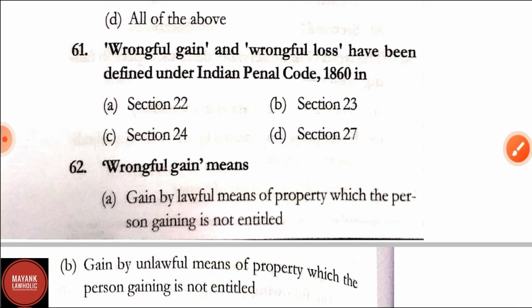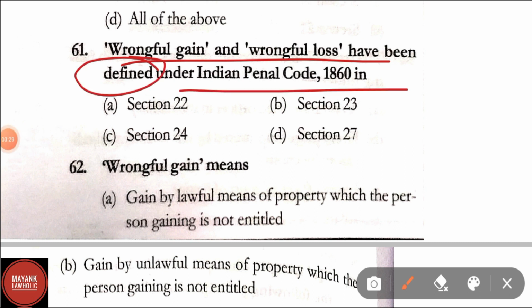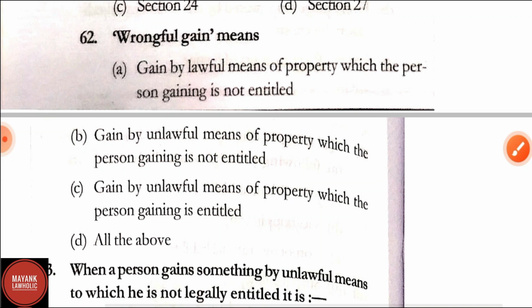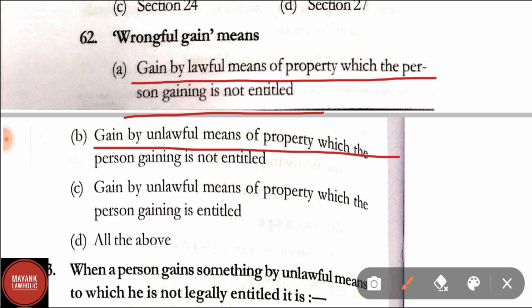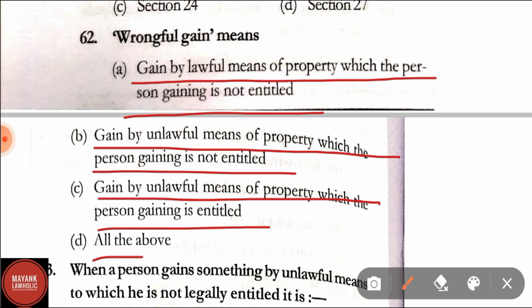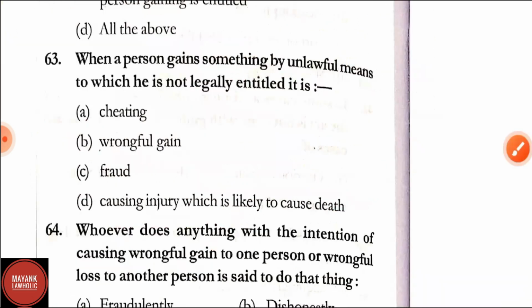Question number 61. Wrongful gain and wrongful loss have been defined under IPC in. Options are section 22, section 23, section 24, section 27. Correct answer is section 23. Question number 62. Wrongful gain means gain by lawful means of property which the person gaining is not entitled. Option B, gain by unlawful means of property which the person gaining is not entitled. Option C, gain by unlawful means of property which the person gaining is entitled, and option D, all of the above. Here the correct answer is option B, that is gain by unlawful means of property which the person gaining is not entitled.